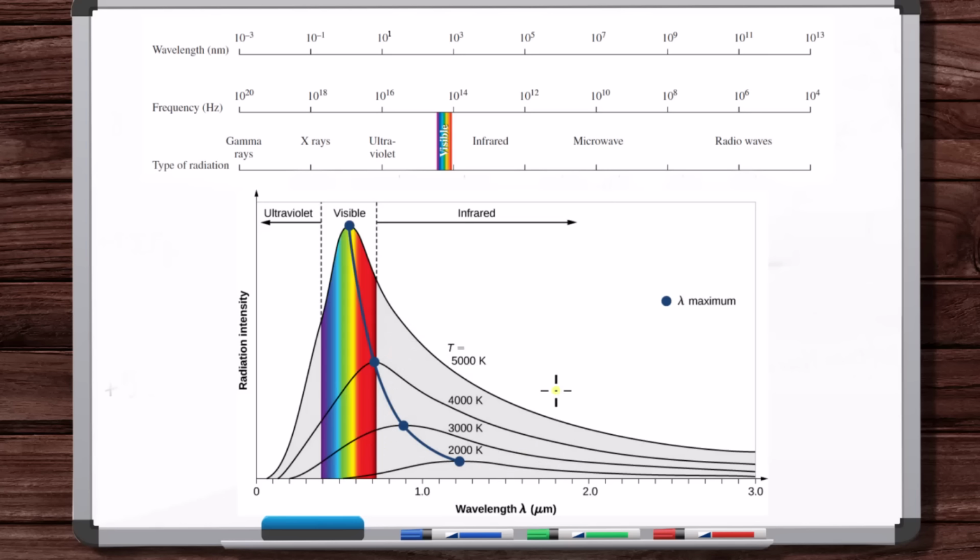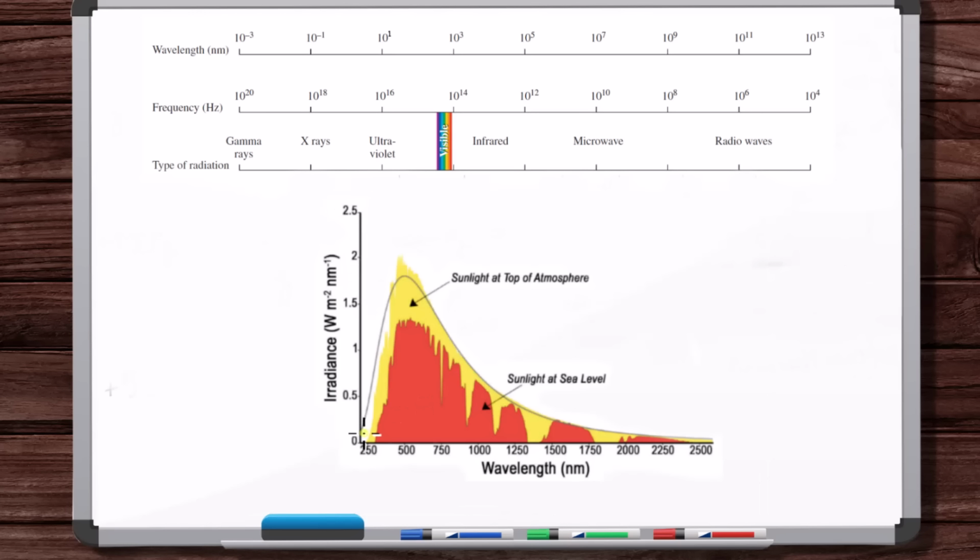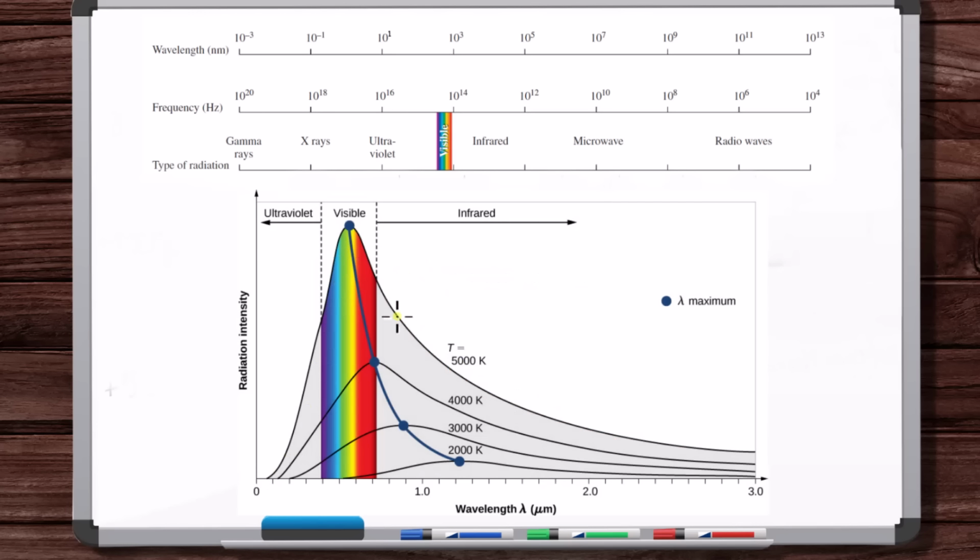So stars are known as black bodies. All stars, like the sun, for example. Notice how the sun's emission spectrum follows that black body distribution at a certain temperature. Something like this. The sun is about at 5,800 Kelvin.